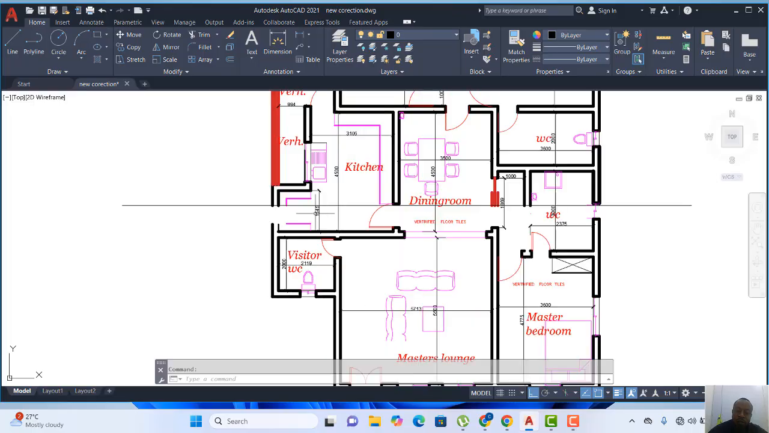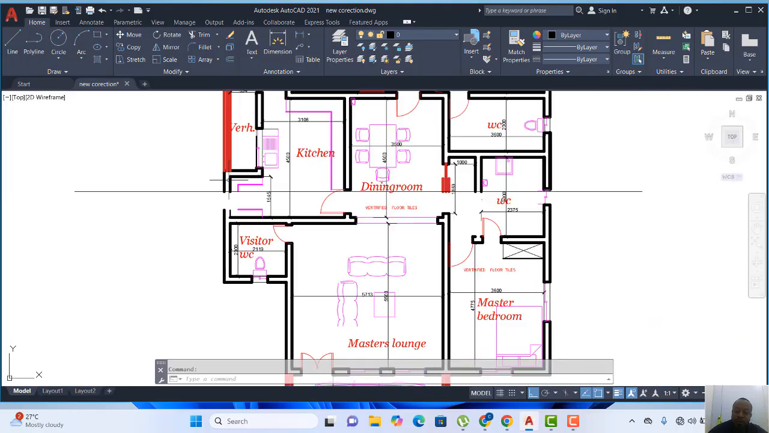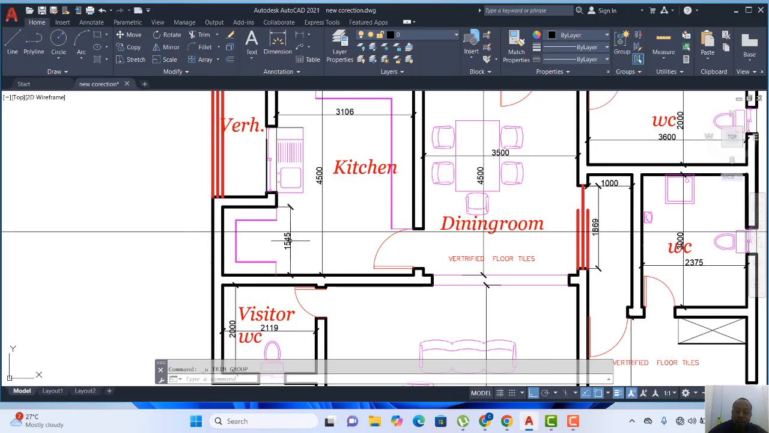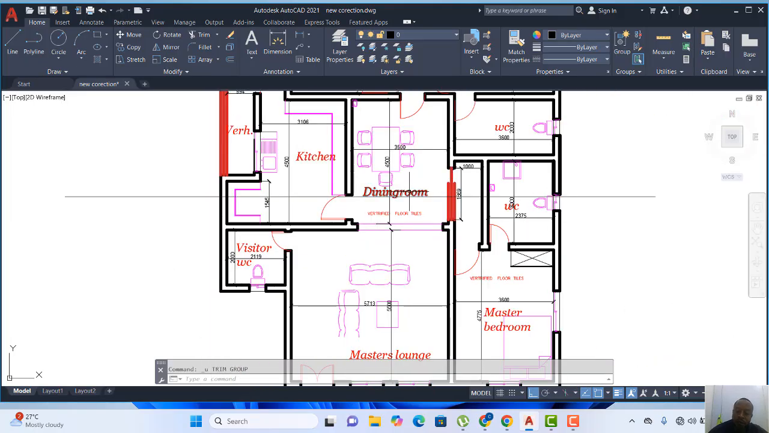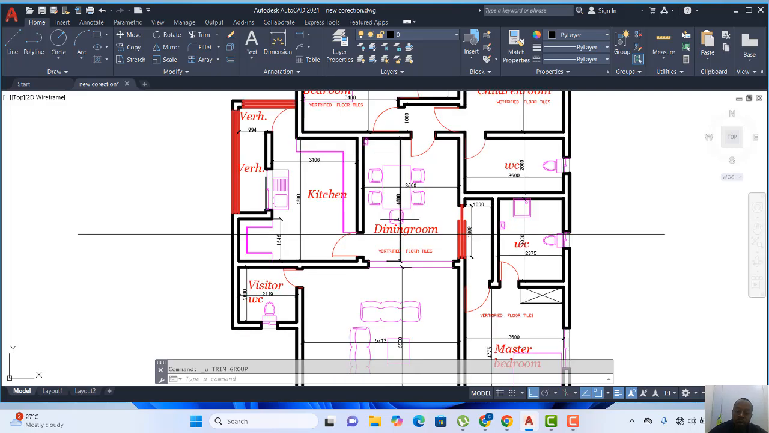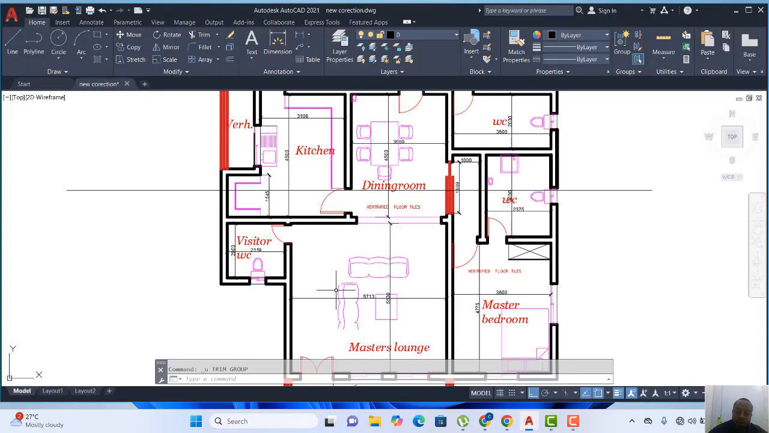We have cut a section like this. All right, so we are going to use trim so that we can trim the parts that we are not using. Based on this section, we're supposed to be looking at the up side. So based on that, I'm going to trim out the down part of the building or the plan.